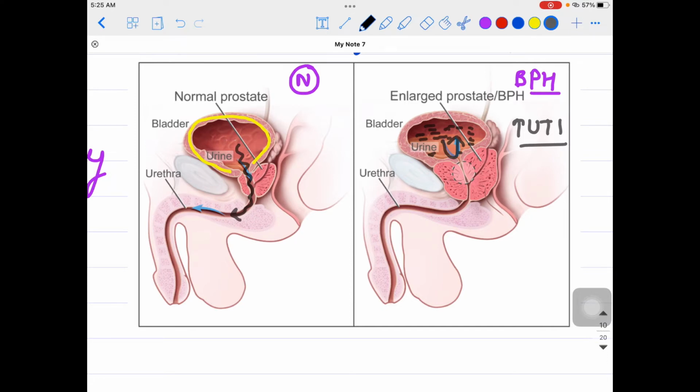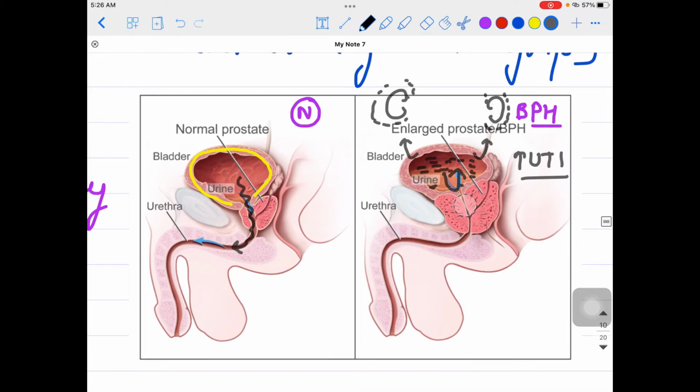Sometimes it can also cause retrograde flow of the urine back into the ureters, and that can go into the kidney as well, and there it can cause hydronephrosis.